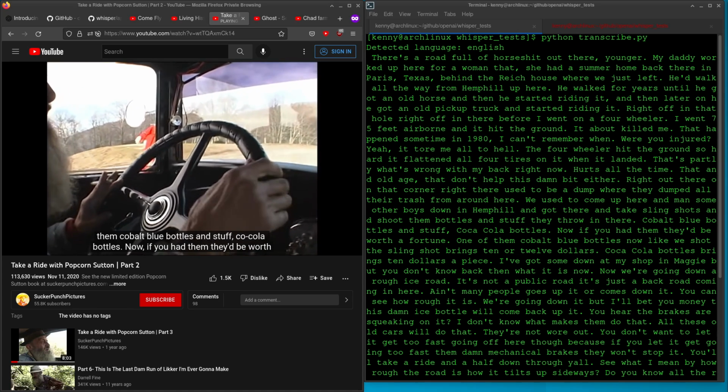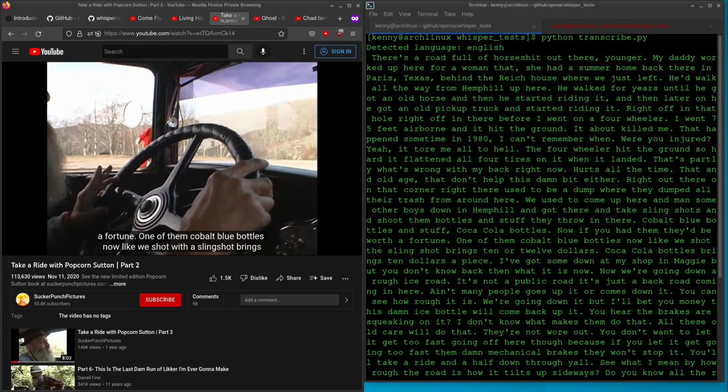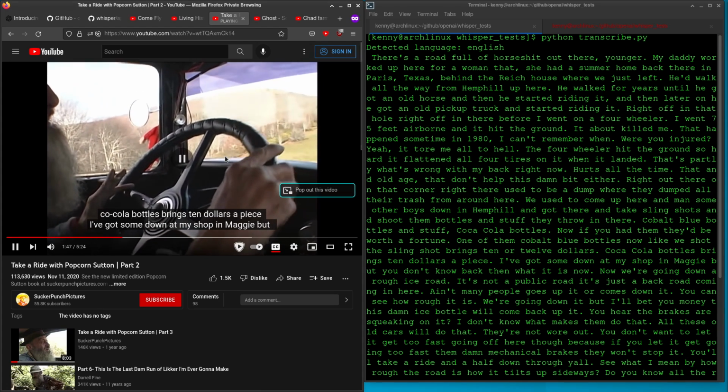Be worth a fortune. One of them cobalt blue bottles now, like we shot the slingshot, brings $10 or $12. Coca-Cola bottle brings $10 a piece.